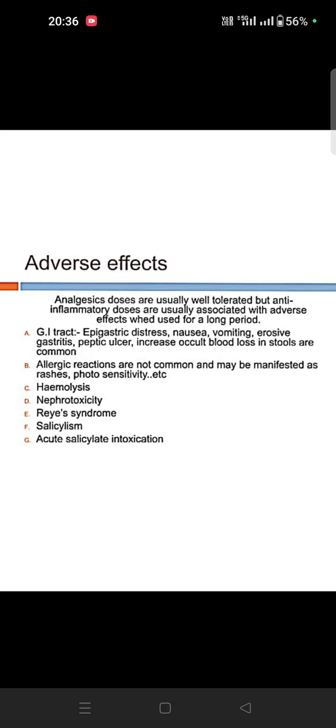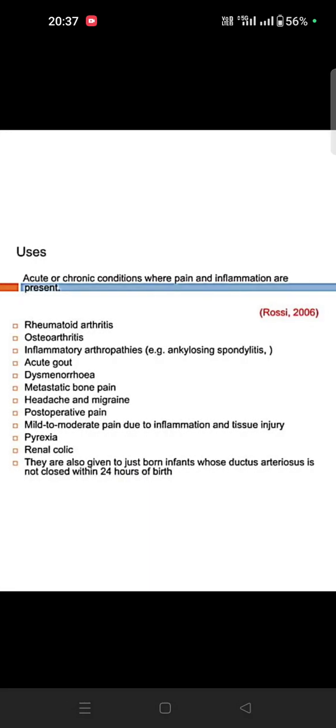So here blood loss in the stool will be there if you are taking these. Normally if you are taking opiates and all, allergic reaction is not common. Okay. So photosensitivity, hemolysis, nephrotoxicity, Reye's syndrome in influenza. Okay. So cinchonism and acute salicylate intoxication.